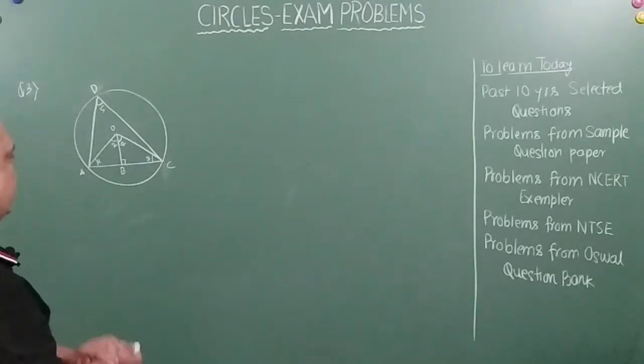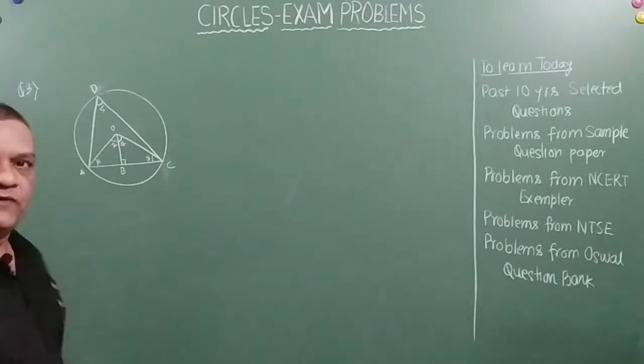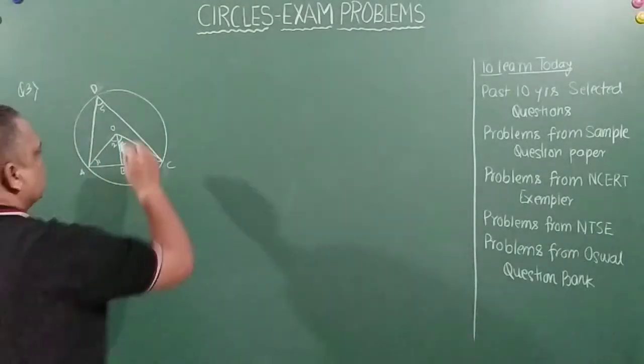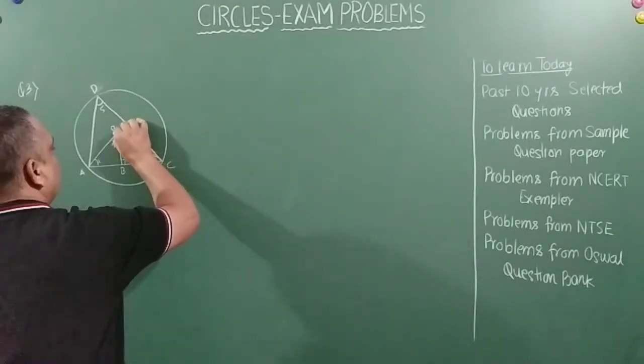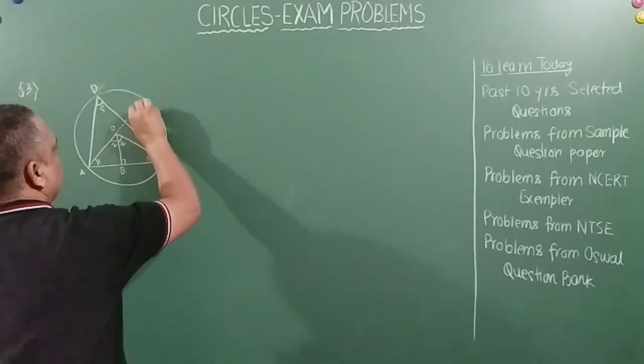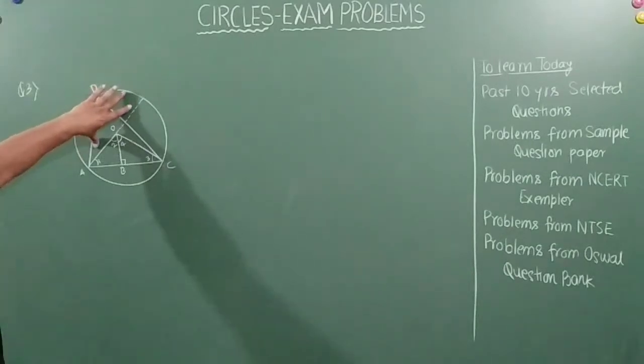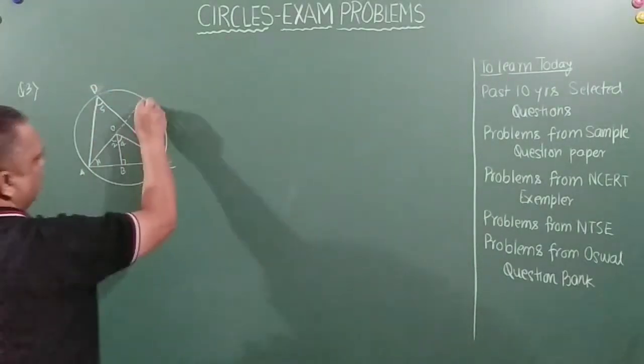So for this we will do a construction, my friends. We will construct something. So let's just watch it carefully. What I am going to do is extend it so that it touches the circle. So this becomes a diameter. You all agree to it? Because I am extending the radius.